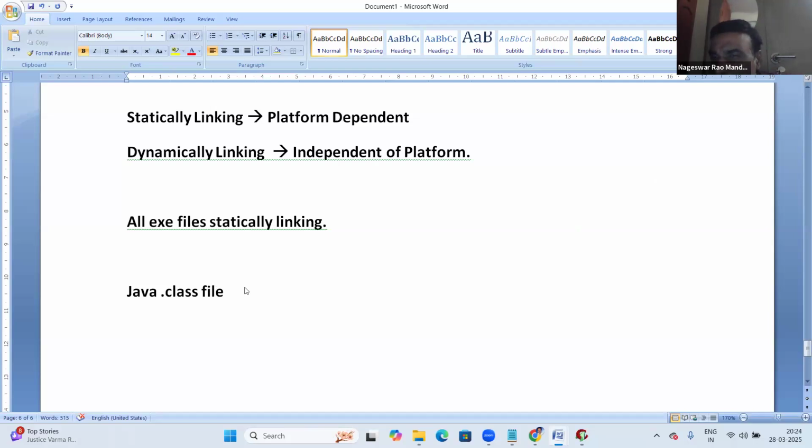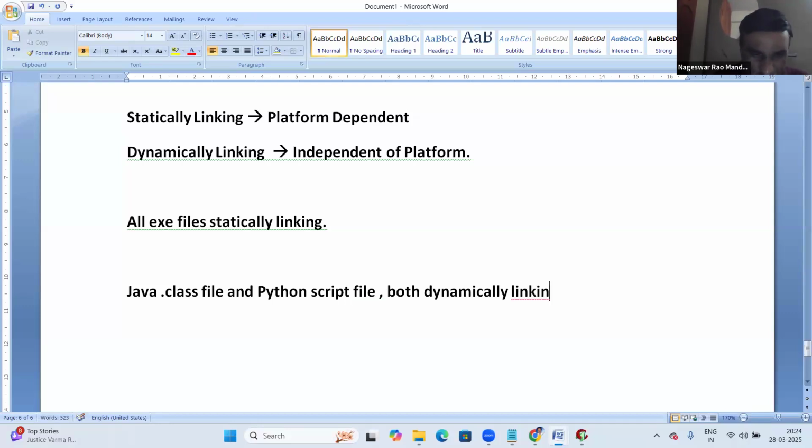Java and Python are both independent of platform and portability. That portability we'll discuss next. The reason is that the Java .class file and the Python script file both dynamically link with the OS library.